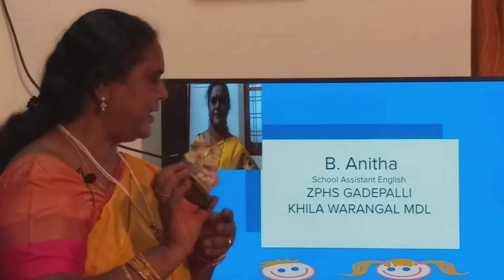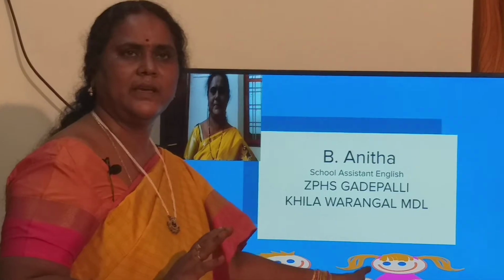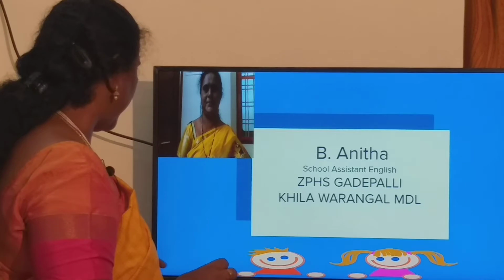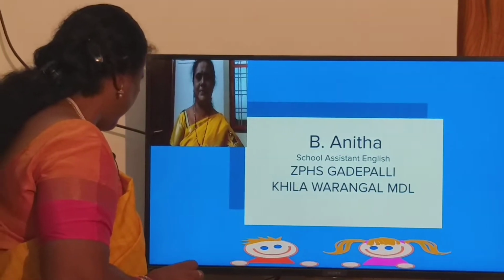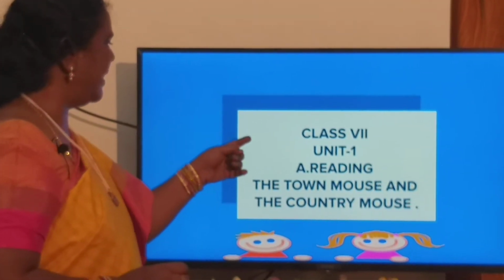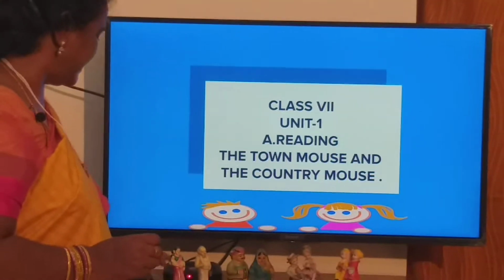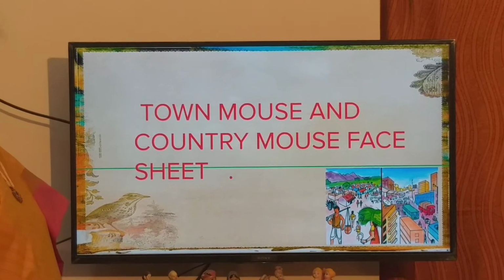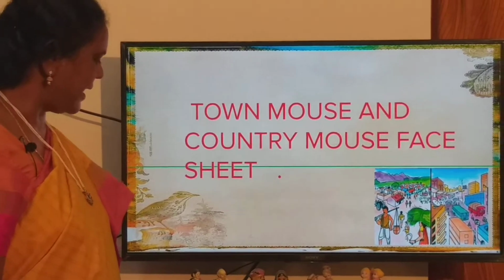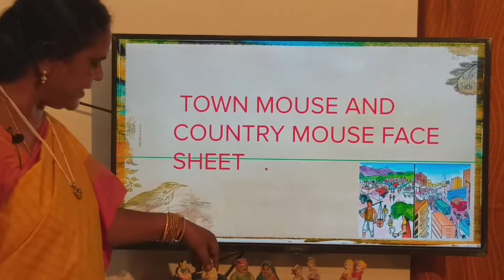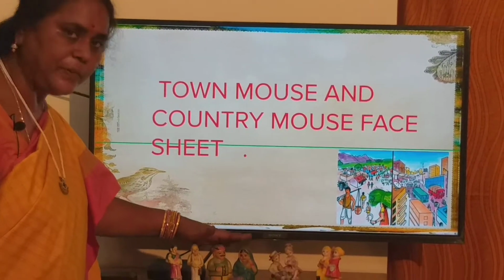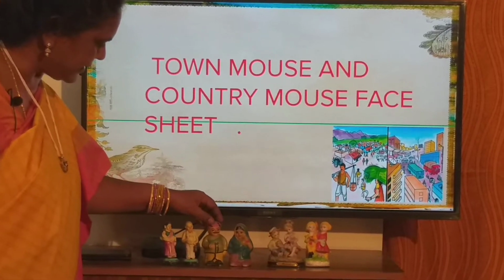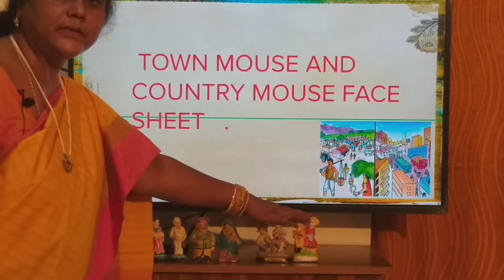So now let us go to the first unit. Just open your first unit lesson, children. Unit 1, A reading, The Town Mouse and the Country Mouse. Let us go through the face sheet. As you have said, children, here we have seen a few people. These people are from a village and they are from a town. Village or country, city or town.